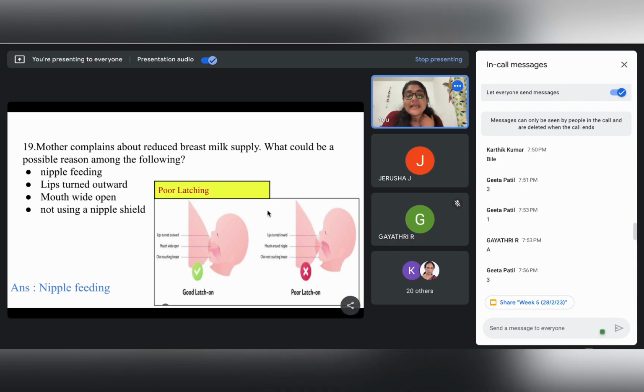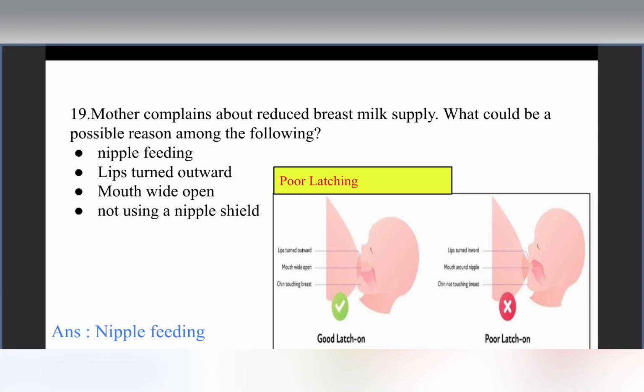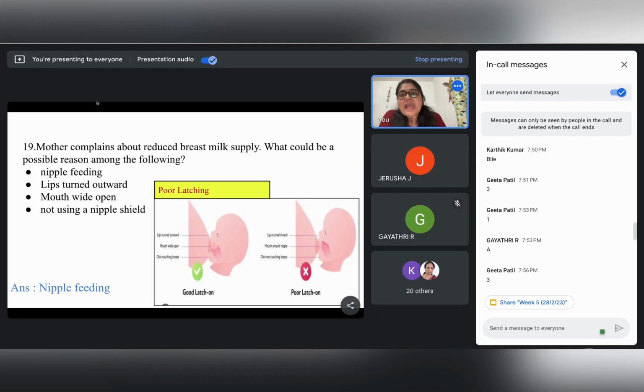So if we have to have a proper latching of the child's mouth with the breast, the lips should be turned outward and the mouth should be wide open. As we have discussed previously, the chin should be touching the breast. In an improper feeding position with poor latching, the lips are turned in, and the mouth will be around the nipple, so that is nipple feeding. It shouldn't be that, right? And the chin is not touching the breast, so these are not desired.